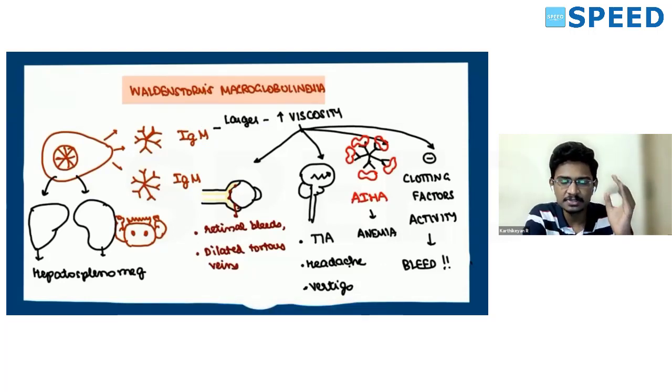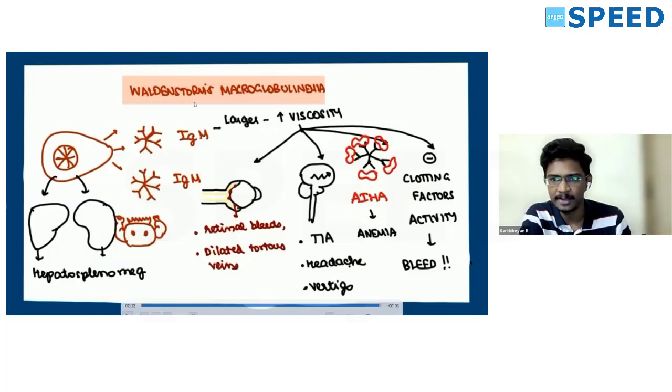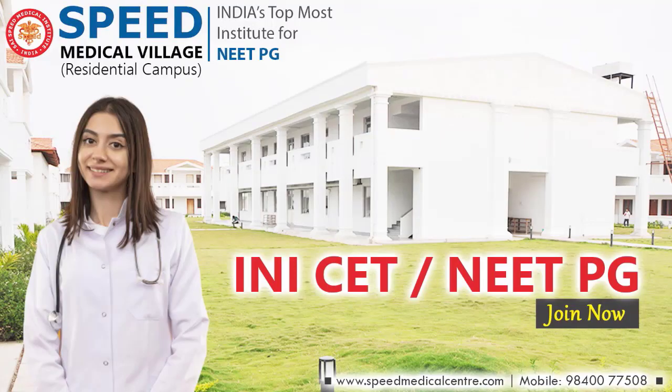The characteristic mutation, if you want to remember, is MYD88. If the MYD88 mutation is there, then the patients have a high tendency to go into Waldenstrom's macroglobulinemia. Okay, thank you.